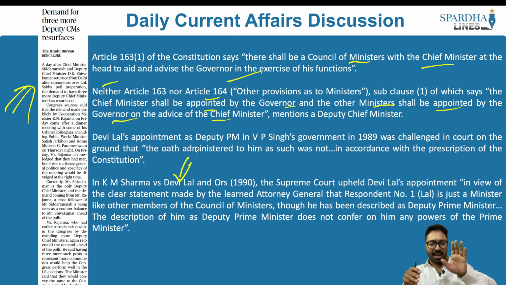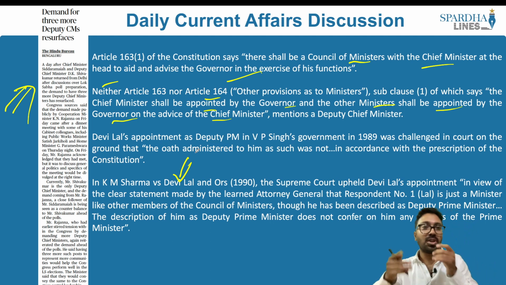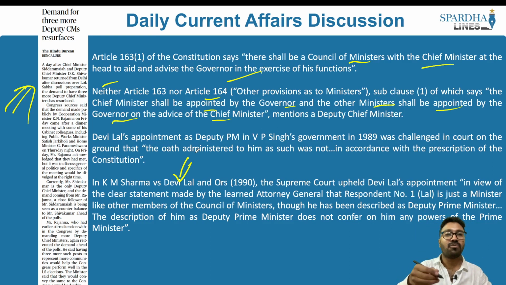So there is no legal bar as to how many deputy chief ministers can be appointed. It is not a constitutional position per se, and he does not play any role if a file is being moved from one of the departments directly to the chief minister. So the deputy chief minister has no role whatsoever, and it is on the basis of the recommendation of the chief minister that a deputy chief minister is appointed. So he decides who will be the deputy chief minister. It is he who makes the recommendation to the governor. The governor then appoints the ministers. He can be removed, he can be added, so on and so forth. So in this particular article it says that the demand for 3 more deputy CMs resurfaces, says this article. Now let's look into the next article.